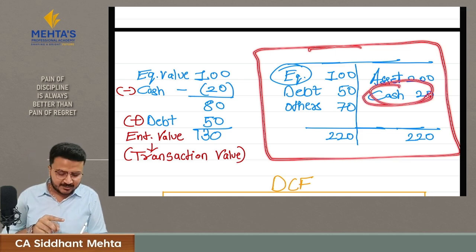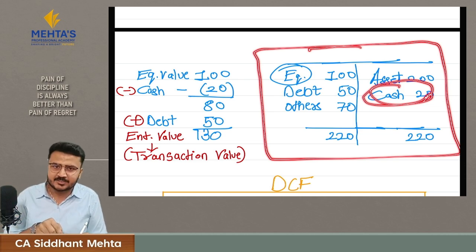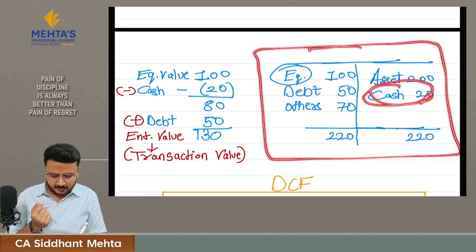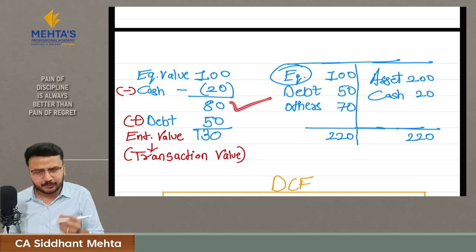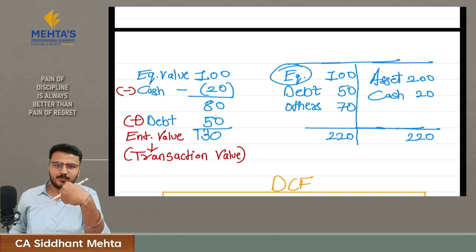This control of cash was not there earlier, but now I have control over this cash. It means I have given you 100 rupees and now I have control of 20 rupees, which makes the effective price of buying this company 80 rupees, right? It's not 100 rupees. It's just like I bought one ticket and I get 20 rupees as a cashback, which makes the effective price 80 rupees.